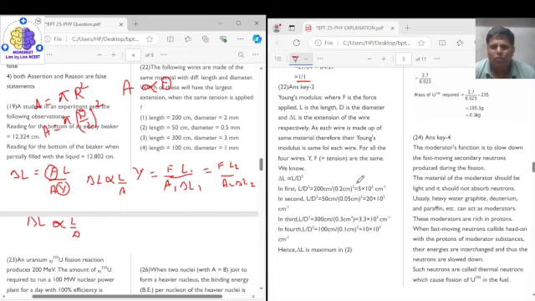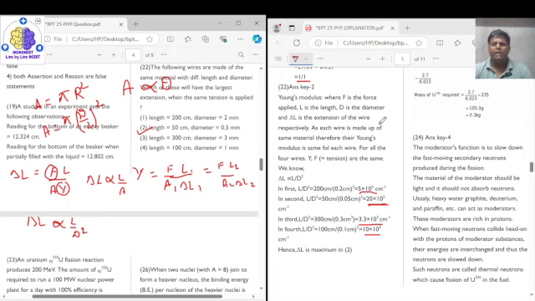So for the first wire we find the L by D square ratio. L by D square ratio for the first wire is 5 into 10 to the power of 3. For the second wire it comes as 20 into 10 to the power of 3. For the third wire it comes as 3.3 into 10 to the power of 3, and for the fourth wire it comes as 10 into 10 to the power of 3. So we find that L by D square ratio is maximum for the second wire. Therefore, the extension in the second wire will be maximum. So the correct answer for question number 22 will be option 2. I hope this is clear to all.